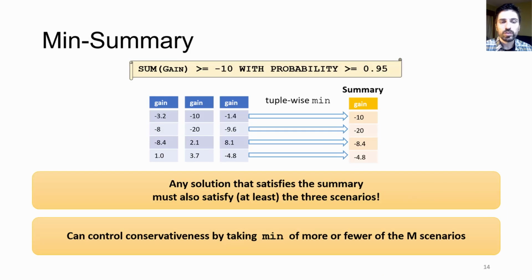A simple way to construct a conservative summary is to take the minimum of a set of scenarios tuple-wise. Any solution that satisfies the summary must also satisfy each of the summarized scenarios, and may satisfy even more scenarios beyond that. And we can easily control the amount of conservativeness by taking the min of fewer or more scenarios.